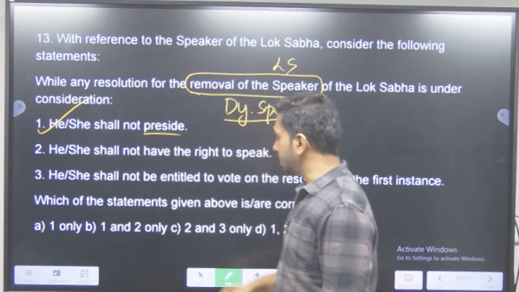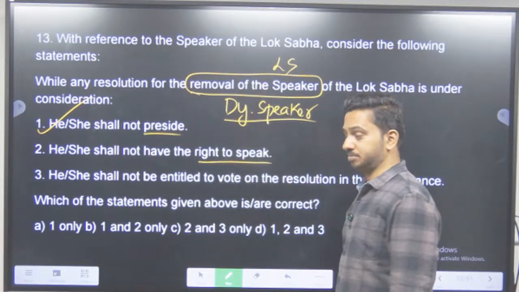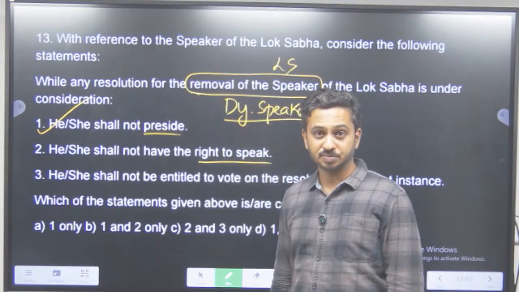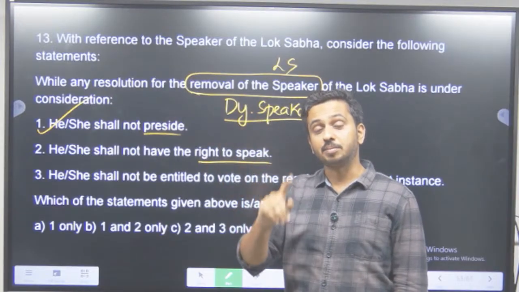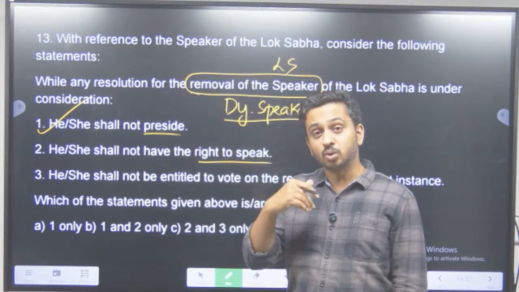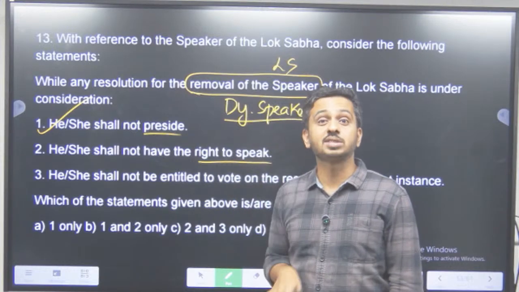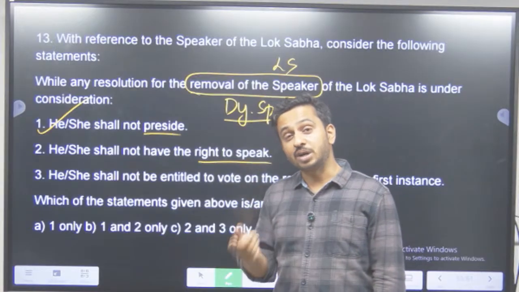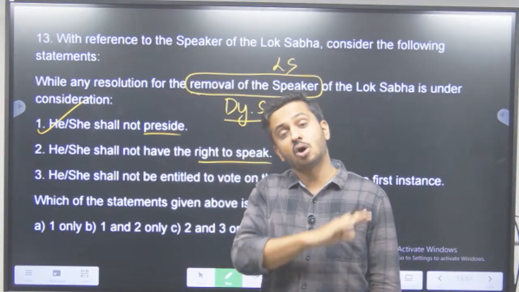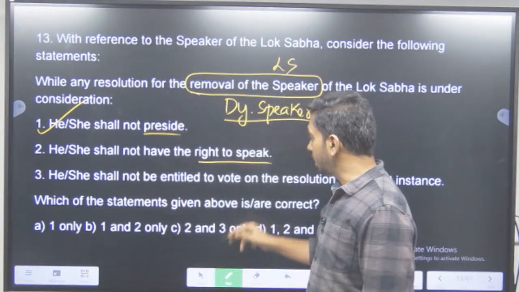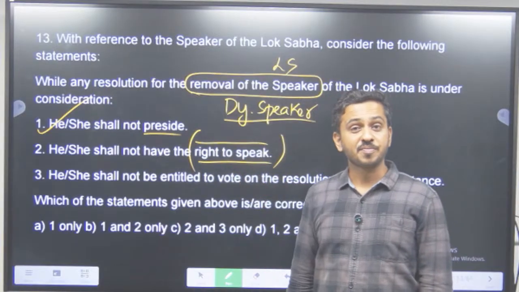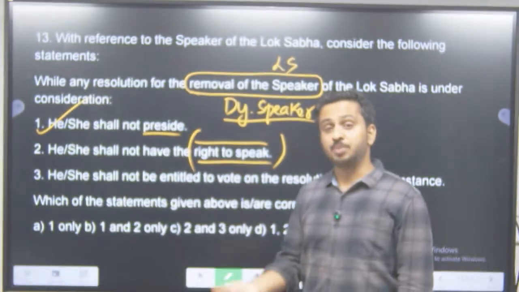He or she shall not have the right to speak. Again, that is also violation of principles of natural justice. अगर आपके बारे में कुछ आरोप लगा हुआ है, तो we need to give you a certain right to defend yourself. Right to defend yourself is a part of principles of natural justice which needs to be followed in all circumstances. अगर बात करने के लिए अनुमति नहीं दे रहा है, so that is violation of principles of natural justice.